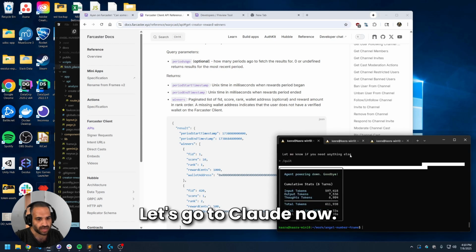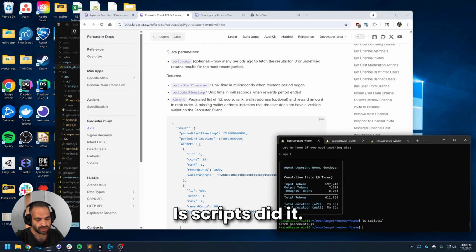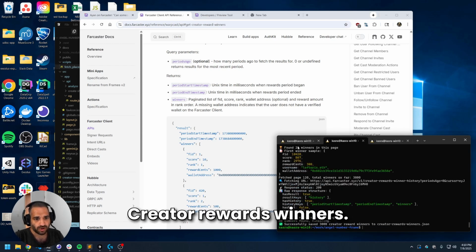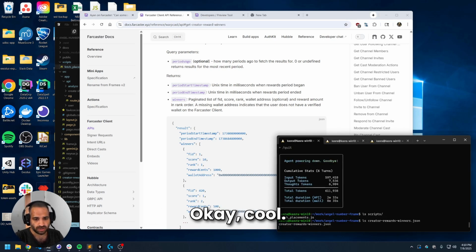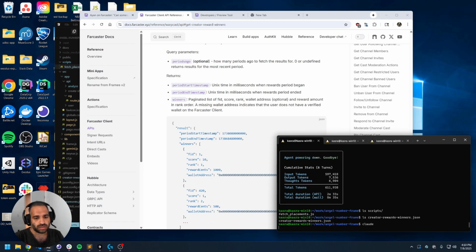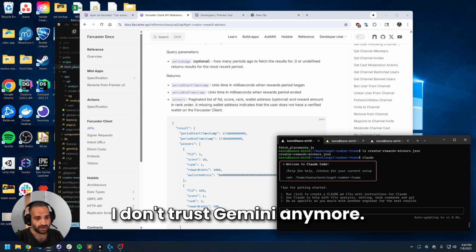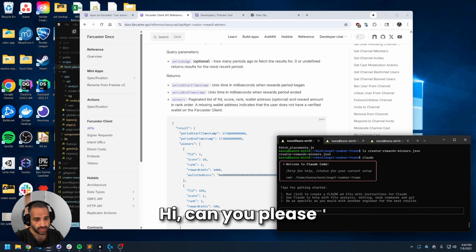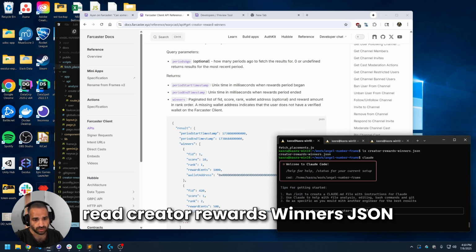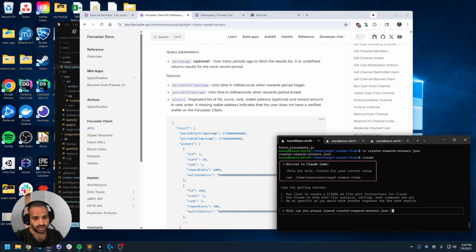Let's go to Claude now. ls scripts, where did it save it to? Creator rewards winners, okay. ls creator, okay, cool. Claude. I don't trust Gemini anymore. Hi, can you please read creator rewards winners.json a tiny bit?